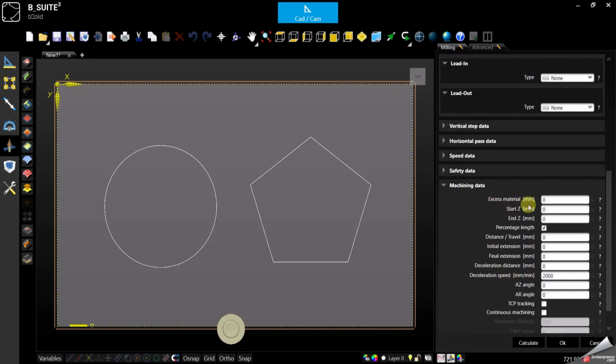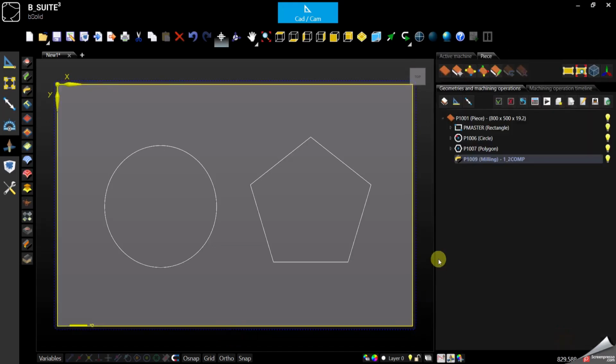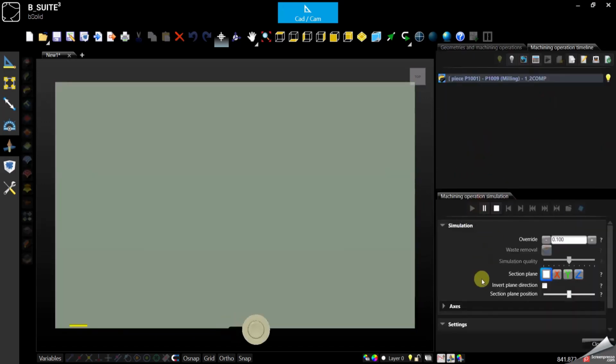This is if we want to leave some excess material, maybe because this is a rough pass and we want to leave something for the finish, right? So I can stay away from the geometry 1 millimeter with this machining, to go and come back with a different tool for the finishing.